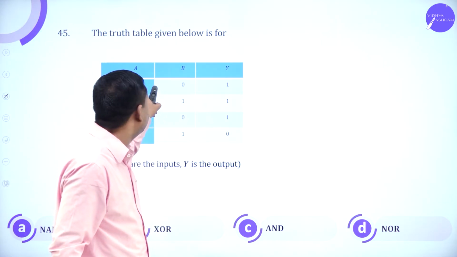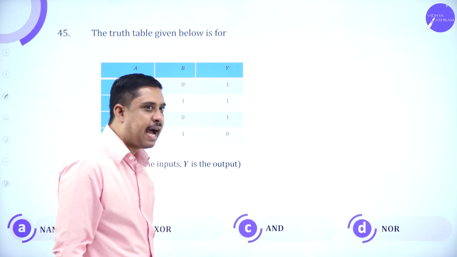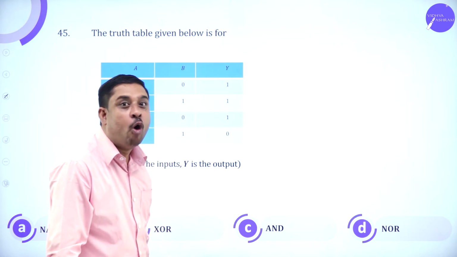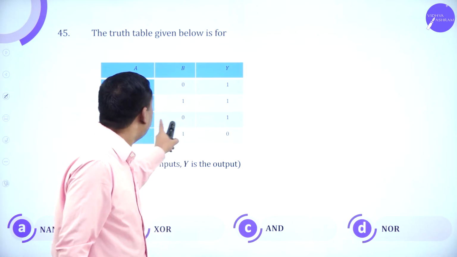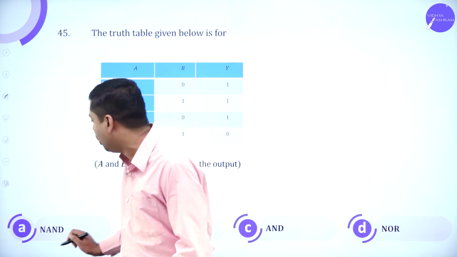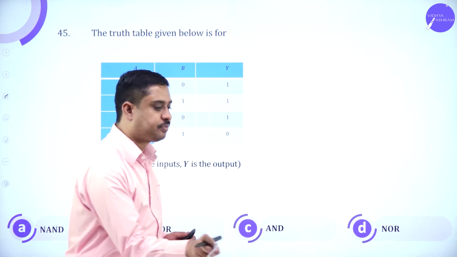Truth table given here. See the operation. Input is low, output is high. One of the inputs is high, output is high. Both the inputs are high, output is low. So this has to be a NAND gate.